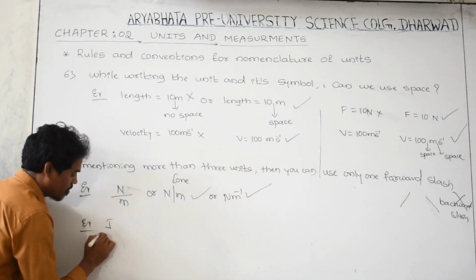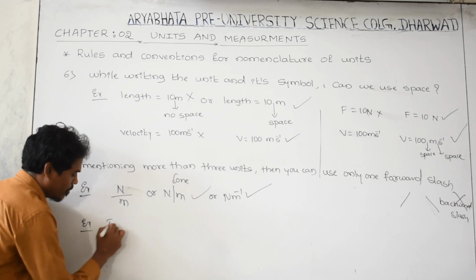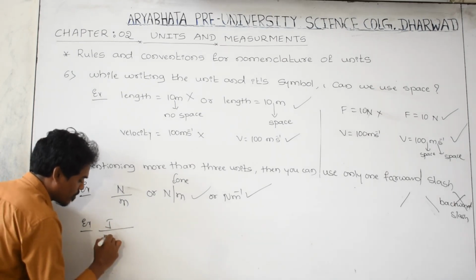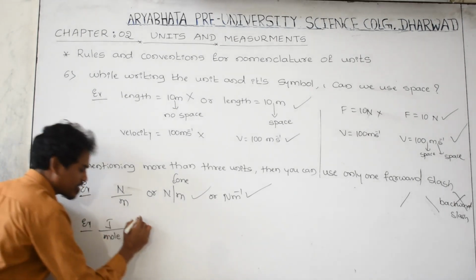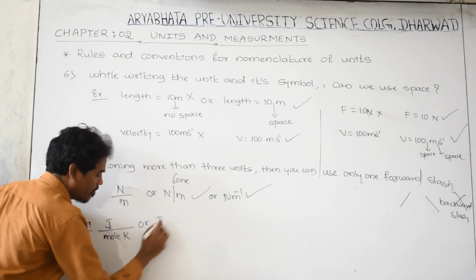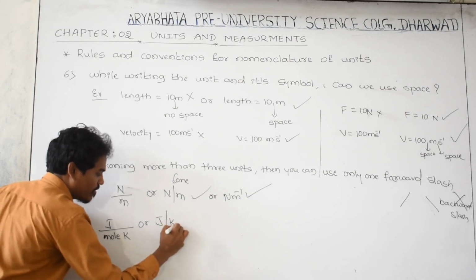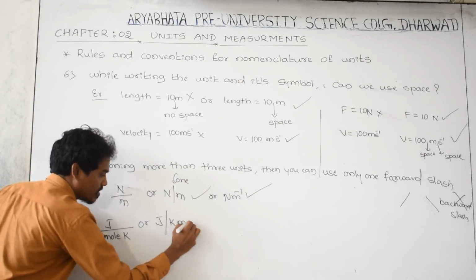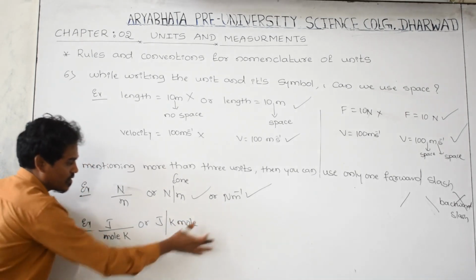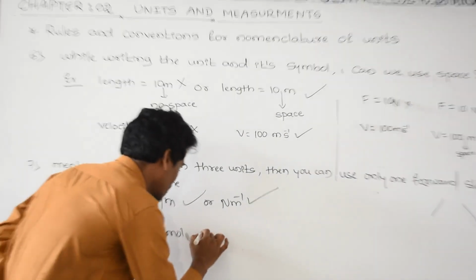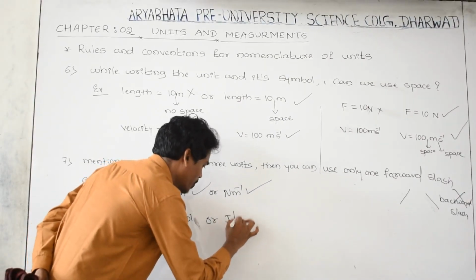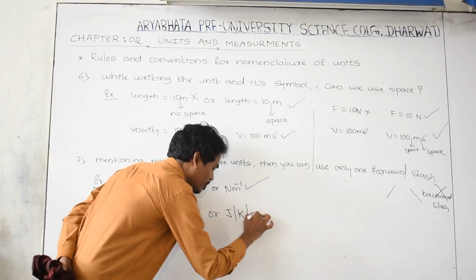Joule per mole per Kelvin. You can write this one, Joule per Kelvin per mole. This is right. But sometimes you are writing Joule per Kelvin per mole in another form.